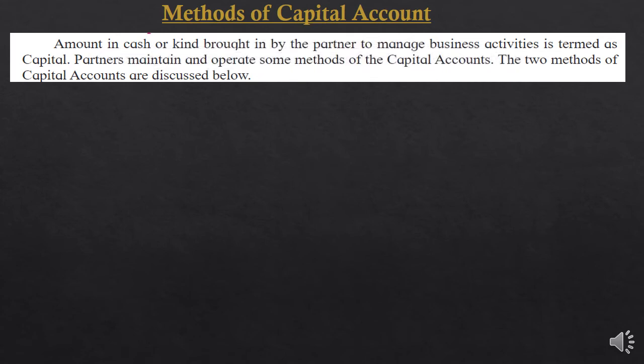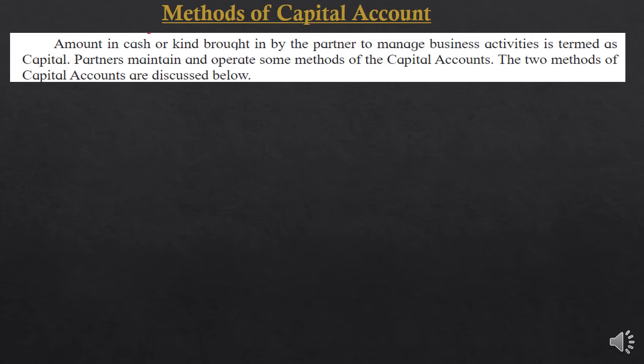Now let's see how many methods of capital account are maintained in a partnership business. Last year you learned the final accounts of an individual proprietorship. This year it is the final accounts of a partnership business. So in the partnership business there are types of maintaining the capital account. You might have learned in the chapter of admission, retirement and death that sometimes in the problem they have told you to prepare the capital and current account both at a time. So let's understand what are the methods of the capital account.